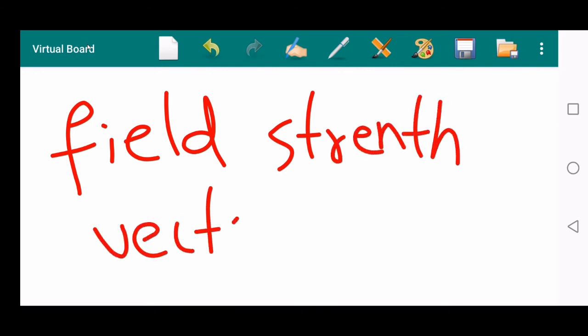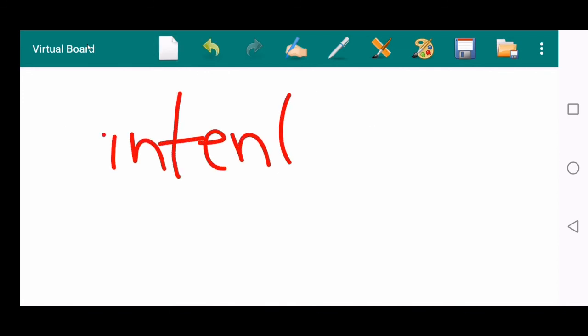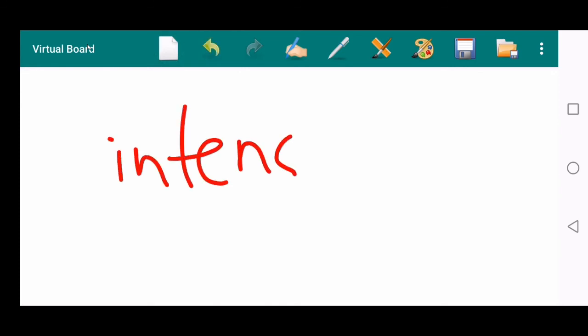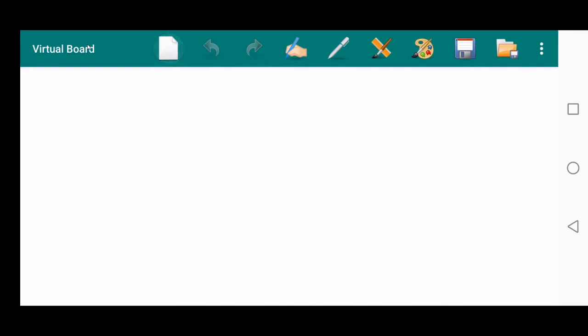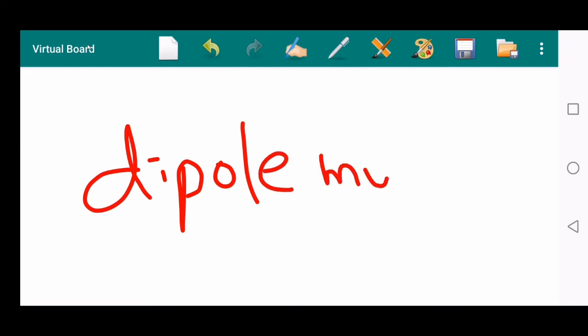Electric, magnetic, and gravitational field strength are vector quantities. Similarly, the intensities also, like electric field intensity, magnetic field intensity, gravitational field intensity, are vector quantities. And the word dipole moment is also a vector quantity, like electric dipole moment, magnetic dipole moment. So dipole moment is also a vector quantity.